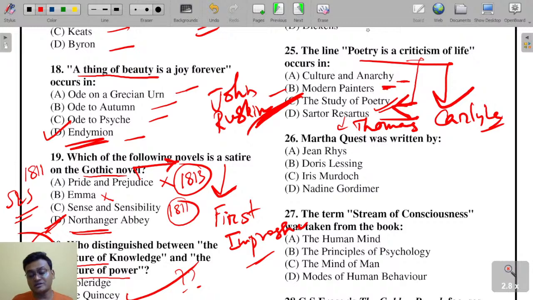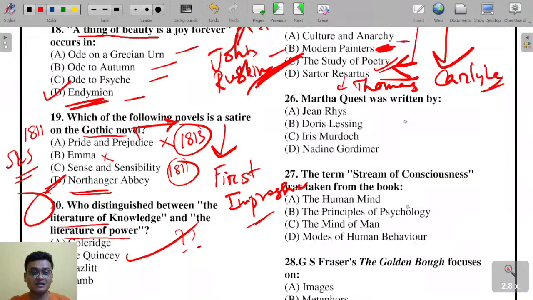John Ruskin has coined the term pathetic fallacy. Who coined the term pathetic fallacy? It is John Ruskin. In which book? In Modern Painters. Remember that John Ruskin coined the phrase pathetic fallacy in his work Modern Painters.